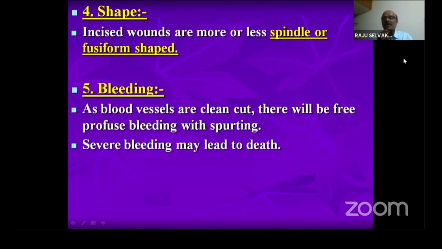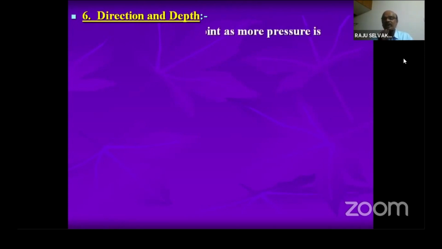For example, with an incised wound in the neck area, the person bleeds profusely. With an incised wound in the wrist, the person bleeds profusely. So wherever there are blood vessels, either veins or arteries, if that part of the body is incised, bleeding is severe. If medical help is not sought immediately, the person may die of excessive bleeding.